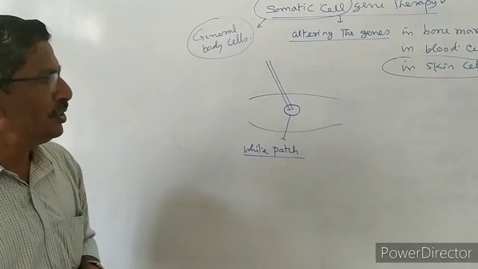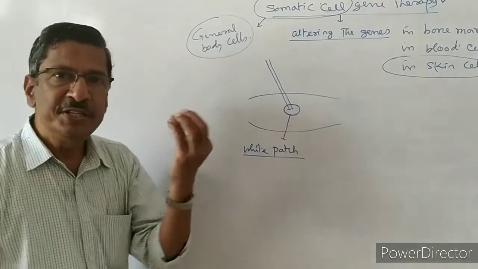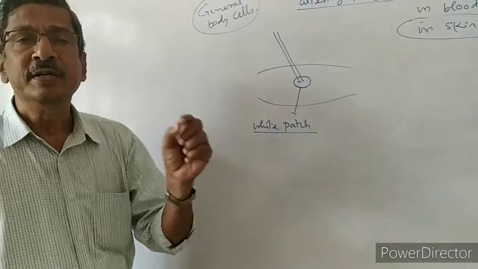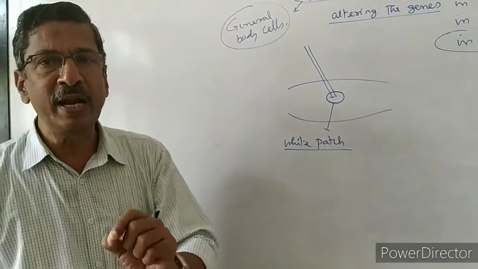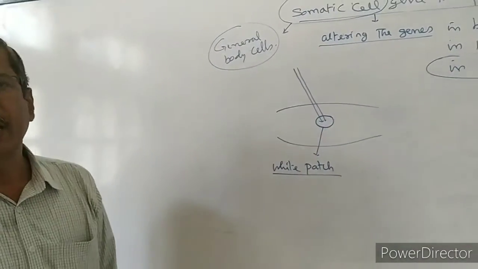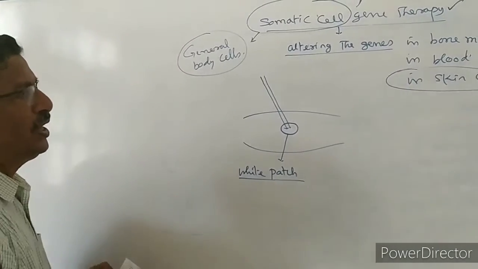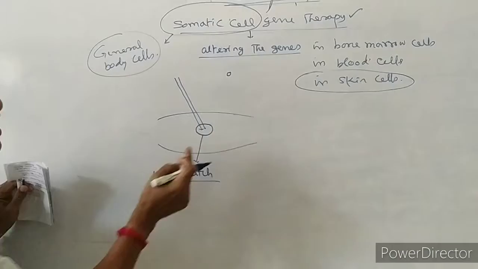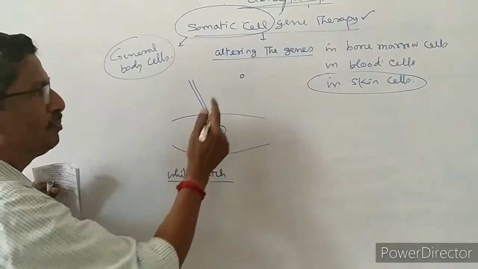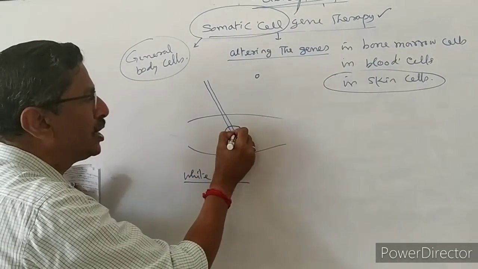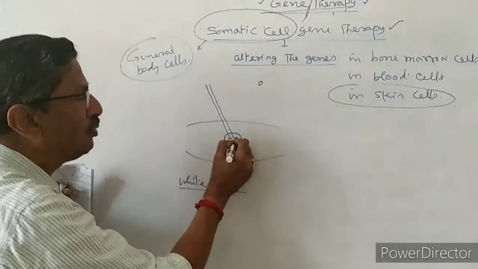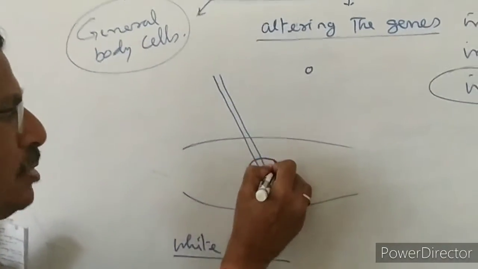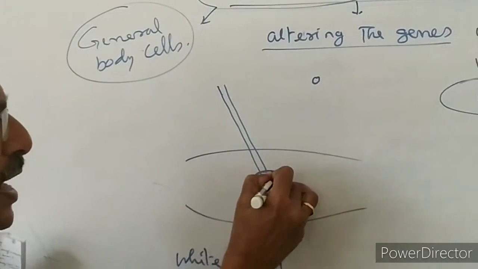So what is the reason for this? In these cells, the genes are there for melanin production, but when the radiations are passing, the normal genes for melanin are destroyed. So what we have to do is, a normal gene for melanin, we have to isolate from the nearby area. And this gene should be introduced into one cell, and we have to make the cell multiply. So slowly a lot of cells will be produced, and the cells are spreading everywhere.